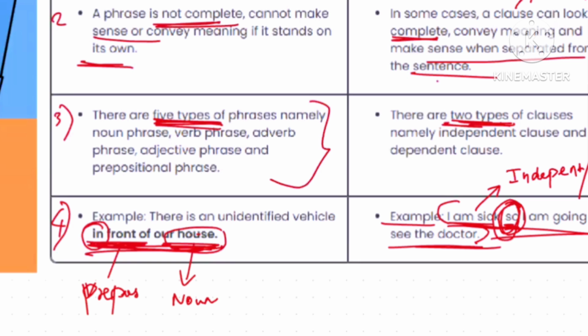subordinate clause. So we have come to the end of this video.